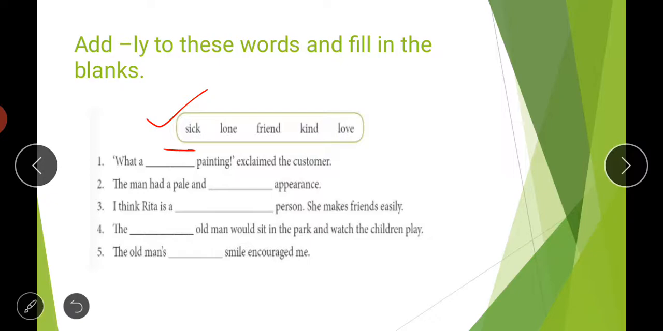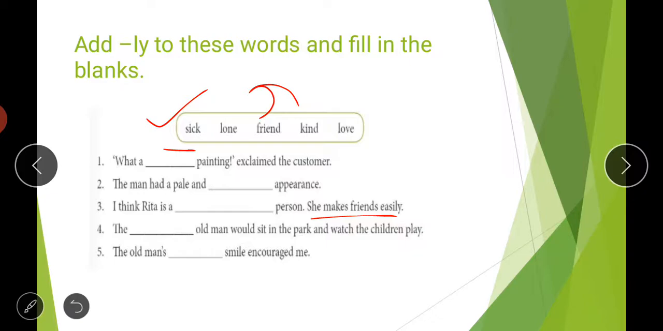Then third is, I think Rita is a dash person. She makes friends easily. So in this sentence they are saying that she makes friends easily. It means she is a friendly person. So here the word friend is given and you will put ly with this word and fill it in this blank. I think Rita is a friendly person.